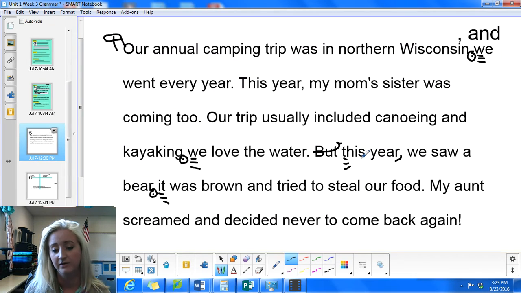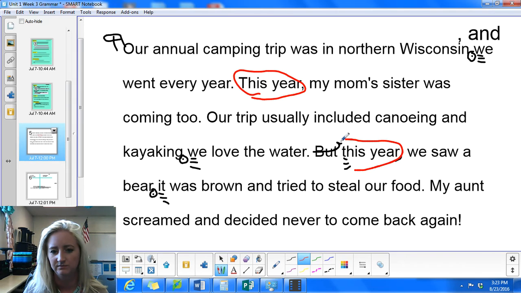It was brown and tried to steal our food. My aunt screamed and decided never to come back again. And here's what I'm noticing. Look right here. I have two sentences that both start with this year. I wonder how I could revise them and maybe create something a little different so it doesn't sound the same.